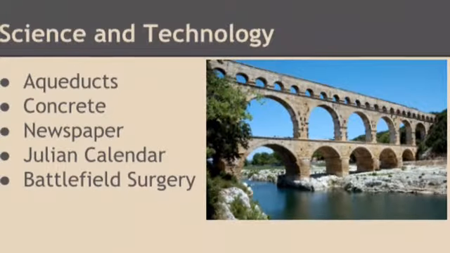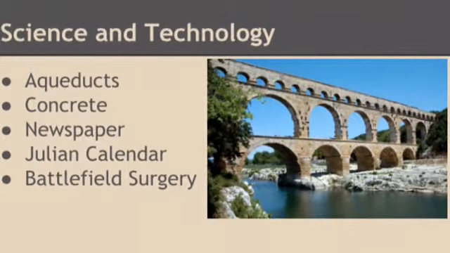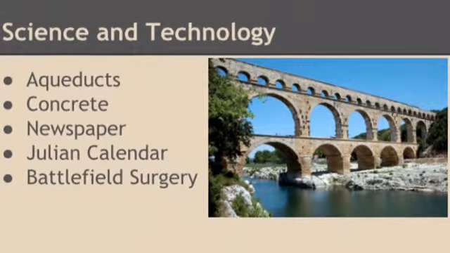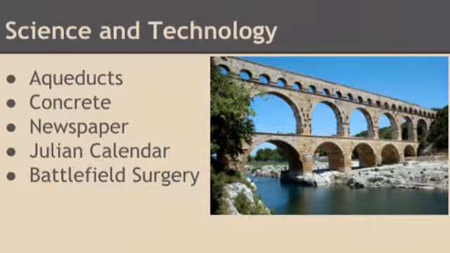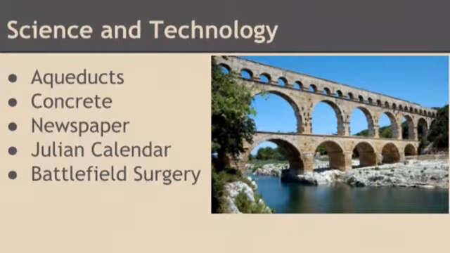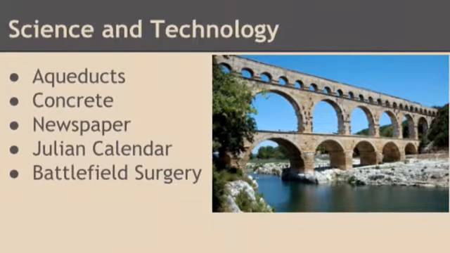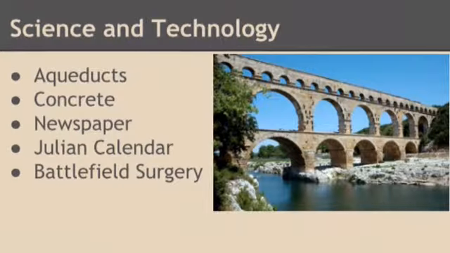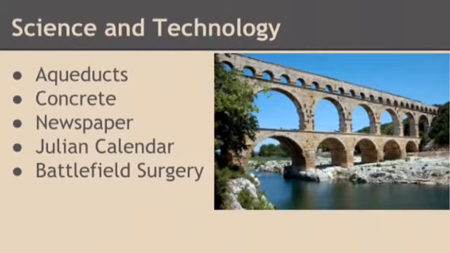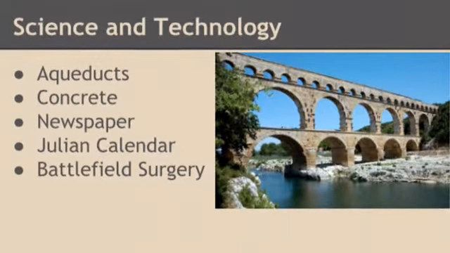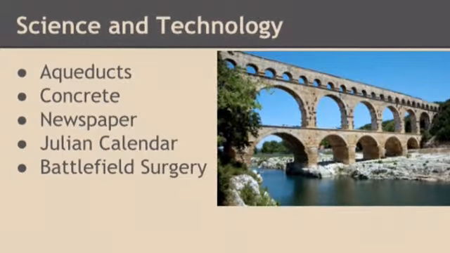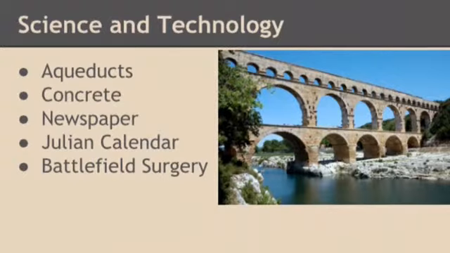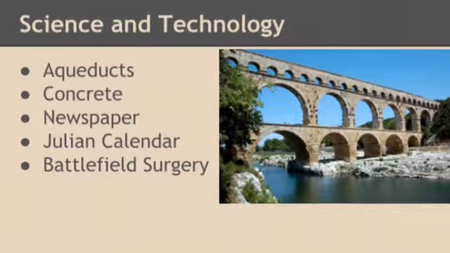Newspaper. Military and civil issues were written on metal or stone. The Julian calendar was a version of our modern calendar. Battlefield surgery and sanitation in military camps. The written language in ancient Rome was Greek. They used ideas from Greece and other countries around the area.